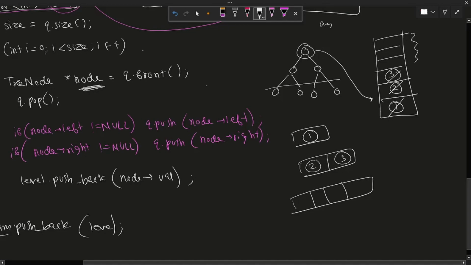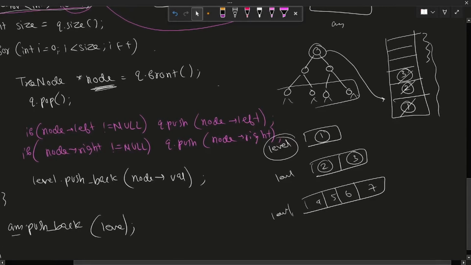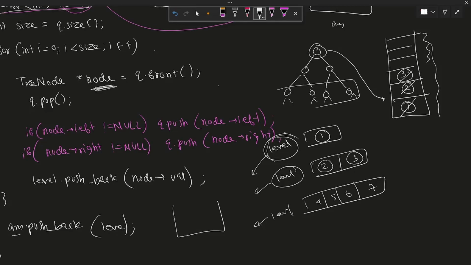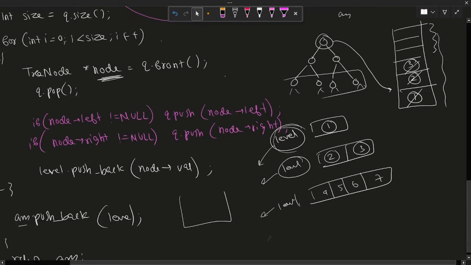Again, pop this element out, right? We had 4 elements in the third level. Let's say 4, 5, 6, 7. Put them into the vector and push the left and right, but as left and right are all null, we'll not push anything. The queue is empty, so we'll break out of this loop. And we have these individual level vectors, right? Level, level, and level. Every single time we run out of the for loop, we'll simply push all these levels into our answer vector. So we have created a vector of vectors so that we can push each of these vectors into it, and at the end we'll return the answer.